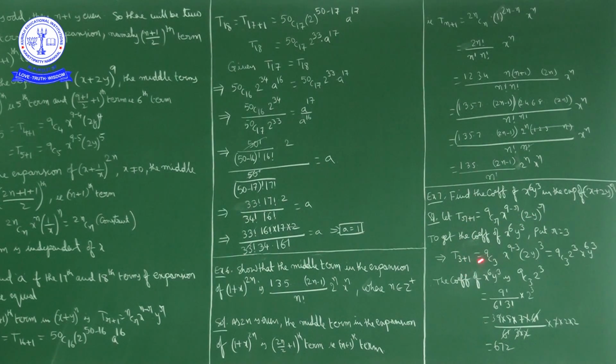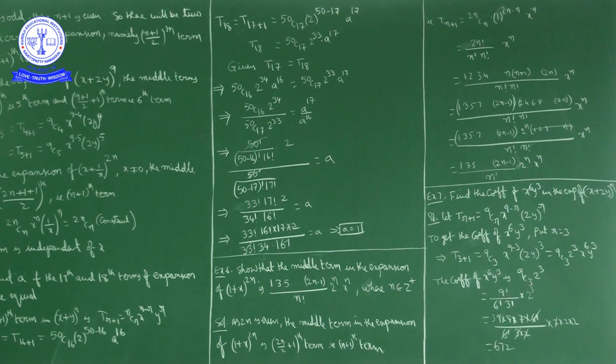So T(3 plus 1) is equal to 9C3 x power (9 minus 3) into (2y) power 3. So it is nothing but 9C3 x power 6 into 2 power 3 into y power 3. So the coefficient of x power 6 y power 3 is how much? 9C3 into 2 power 3. 9C3 is nothing but 9 factorial by (9 minus 3) factorial into 3 factorial. This 2 power 3 as it is.